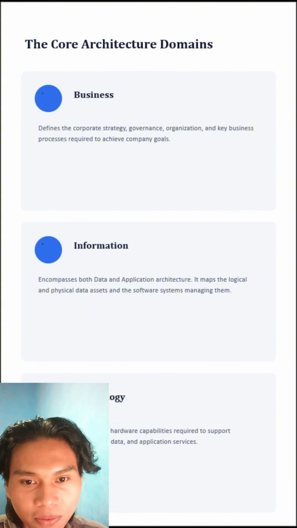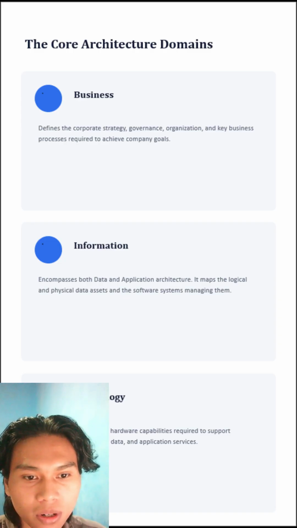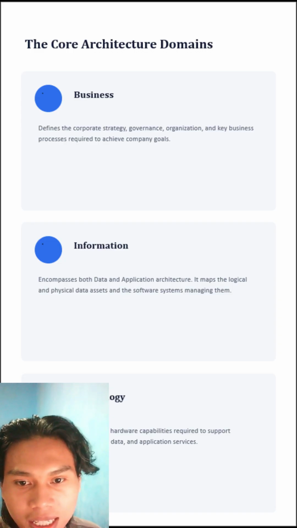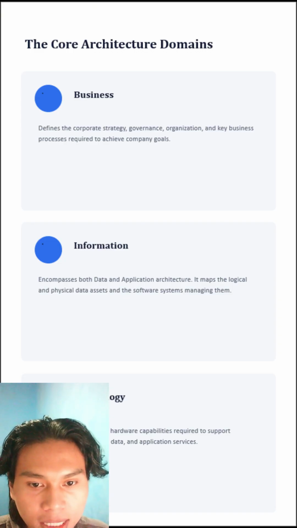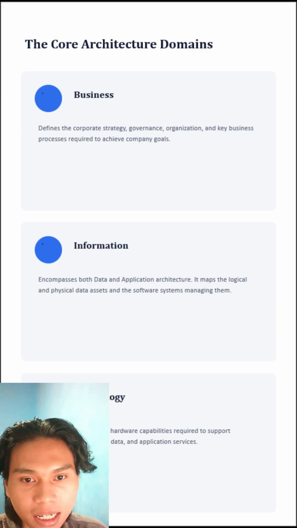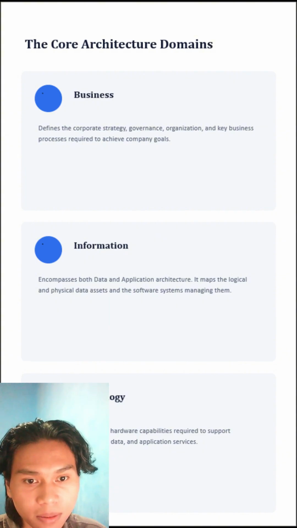Second, information, which covers both data and application architecture. It maps the logical and physical data assets along with the software systems that manage them. And third, technology, the logical software and hardware capabilities required to support the development of business data and application services.